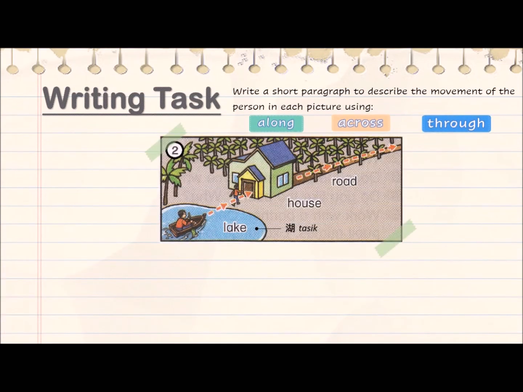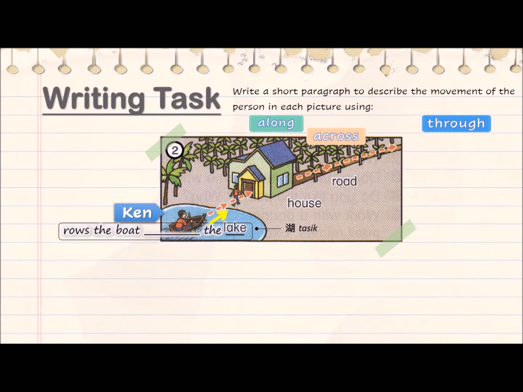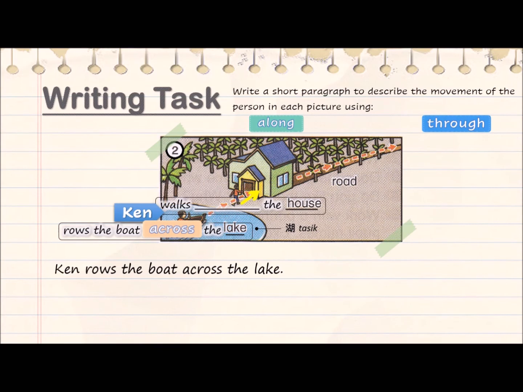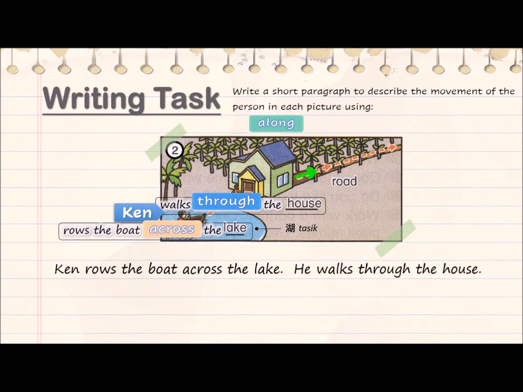Picture 2. This is Ken. Let's start with the lake. The lake is a wide area. We use across. Ken rows the boat across the lake. Next, the house. He enters the house from the door and comes out from the back. The suitable preposition to use here is through. He walks through the house.